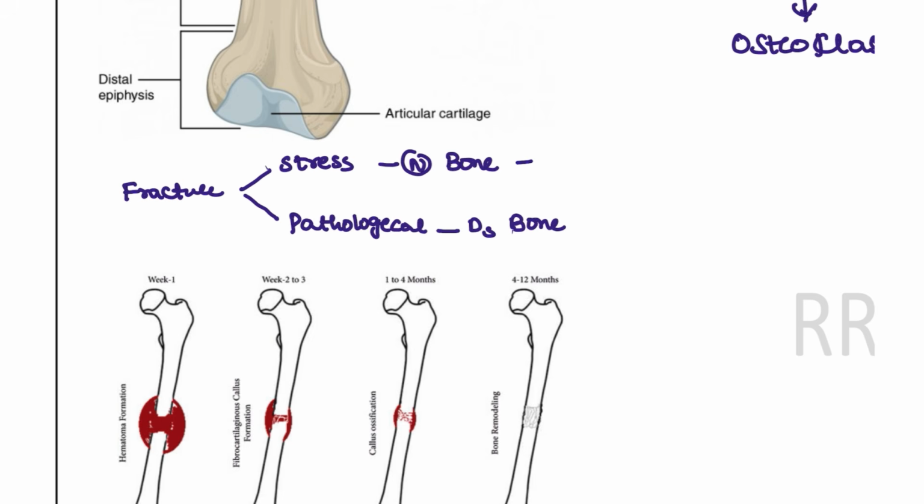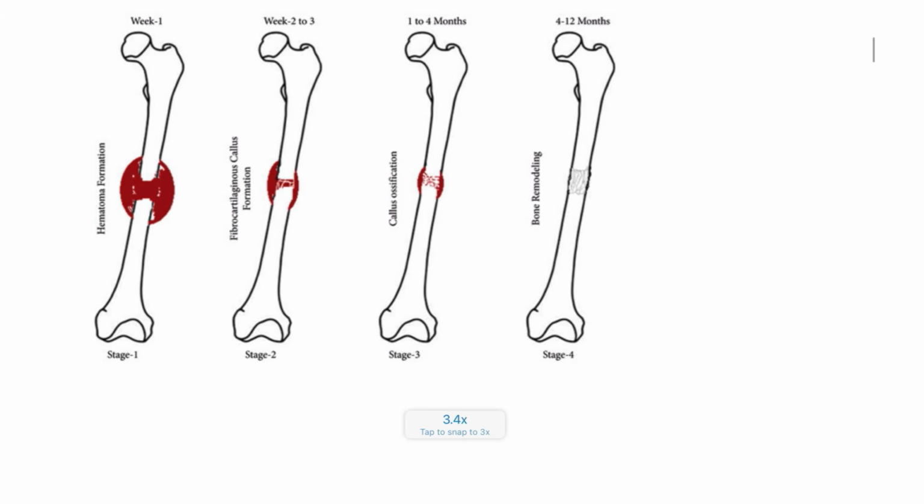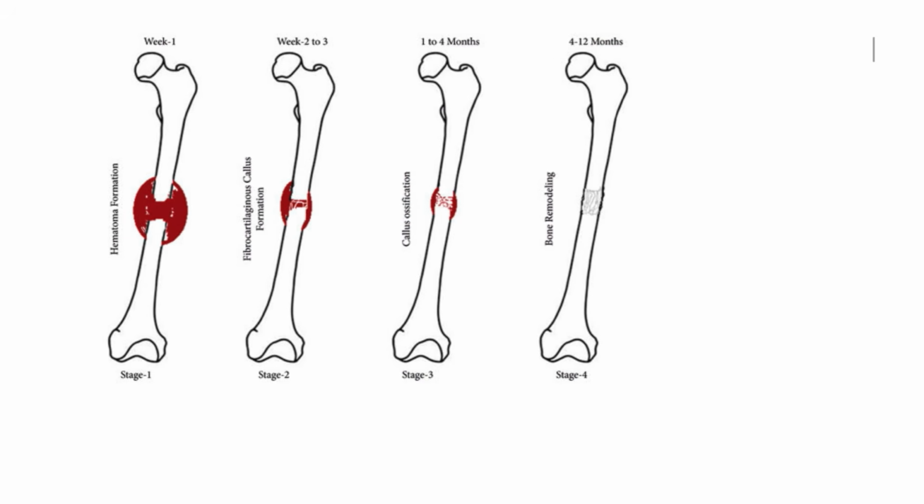For example, if you have a sudden RTA, that will cause a stress fracture. If you have any osteoporosis, that will be considered a pathological fracture, right? And how the fracture healing is done is required. First there is hematoma formation, and followed by the hematoma, you will have the callus formation. And this callus will give strength to the bone to regenerate more.